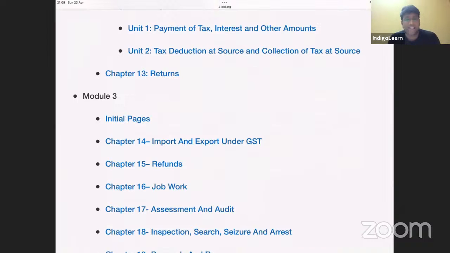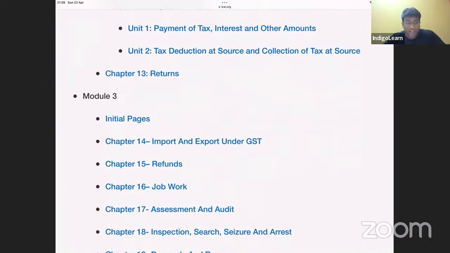Next point, TDS TCS chapter, we know very clearly that TDS will come only in case where the recipient is nothing but any department of central government or state government or governmental authority or a public sector undertaking, and there is a contract value more than 2.5 lakhs. Only if there is a contract value more than 2.5 lakhs, then only the provisions of TDS will apply. If the contract value is not more than 2.5 lakh, then the provisions of TDS will not apply.